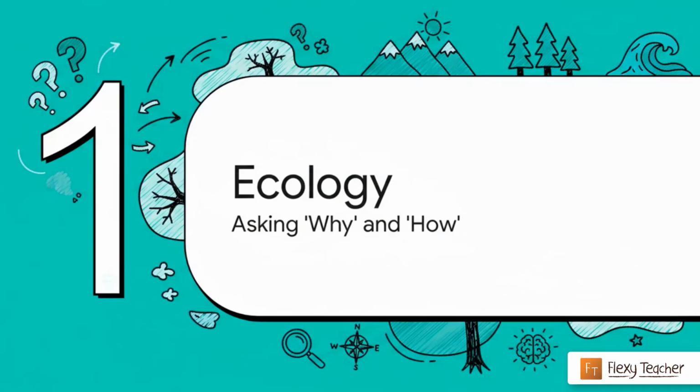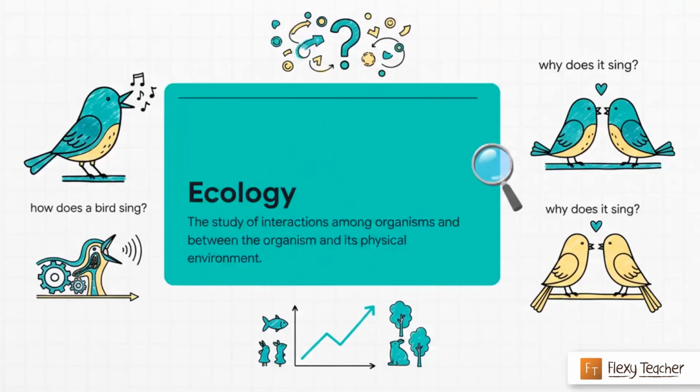सबसे पहले let's get a handle on what exactly ecology is. आखिर ये है क्या और किस तरह के सवालों से डील करती है? Basically, you can think of ecology as the subject that answers both the how and the why questions about nature. For instance, how does a bird sing? Well, इसका जवाब physiological है, उसके voice box के mechanism है. But the more interesting question is, why does it sing? Or इसका जवाब behavioral है, to communicate with a mate during breeding season. Ecology, you see, looks at both.